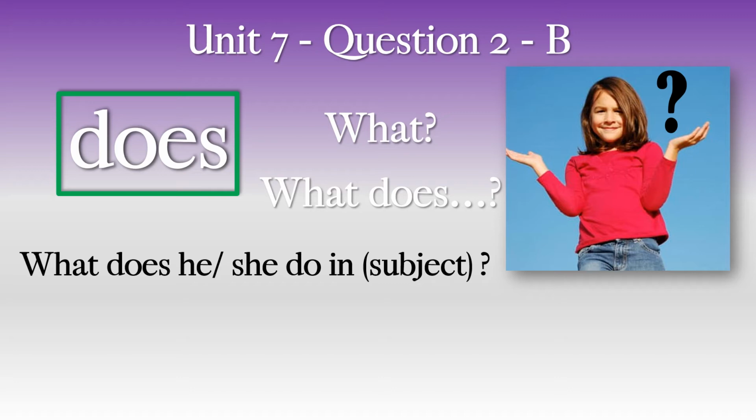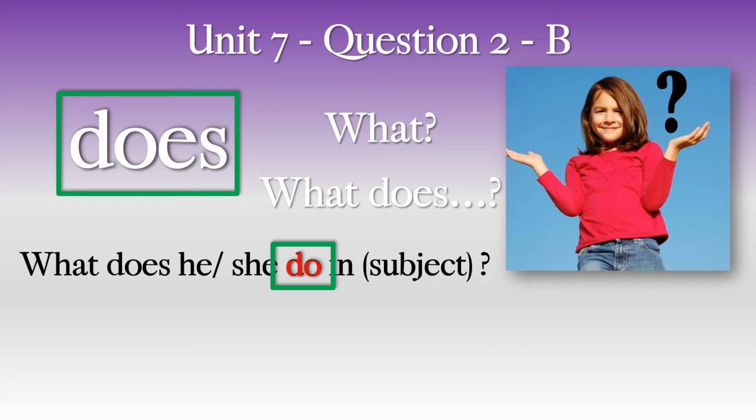What does she do in, and then the subject? Now here we do not change do, okay? We do not change do because we have does. The word does, what does? This tells us that we are using he and she. You do not have to change the word do again, okay?